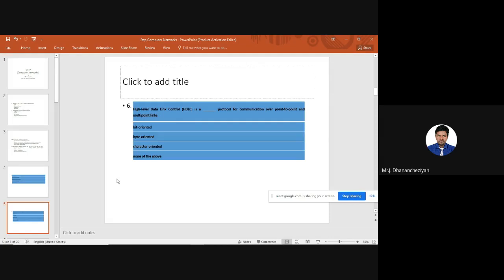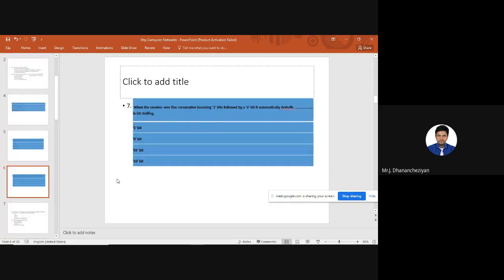So this is about HDLC. And the next one is, when the receiver sees 5, again, we are talking about framing. See, again I'm telling you, when it comes to AE, assistant engineer, competitive exams in TANGEDCO, mostly we can expect questions under particular topics like framing. It is considered a very important topic. So again, I have taken one more question under this.